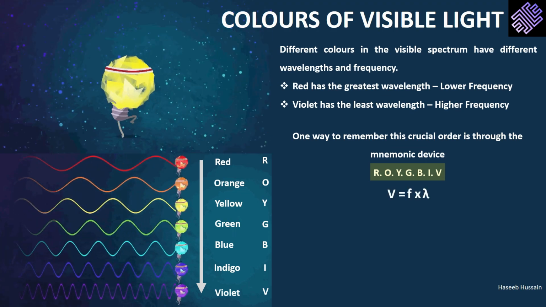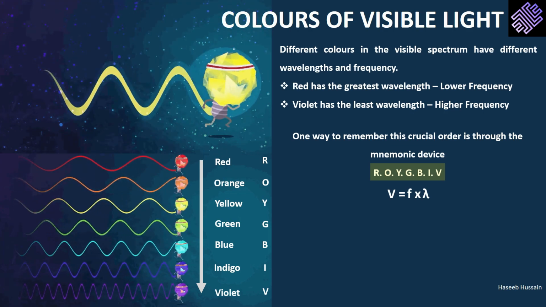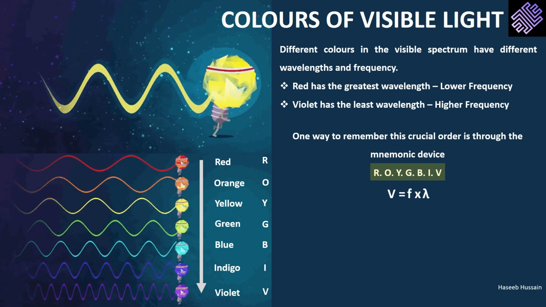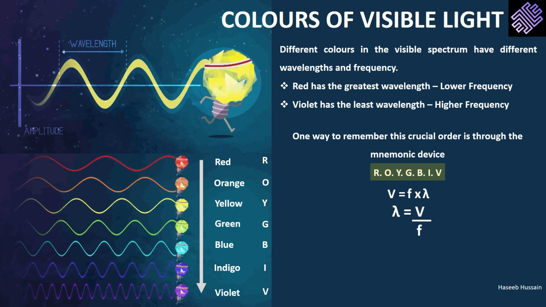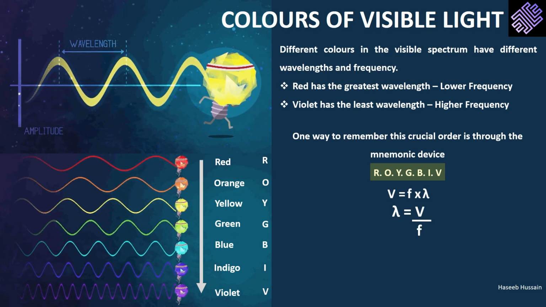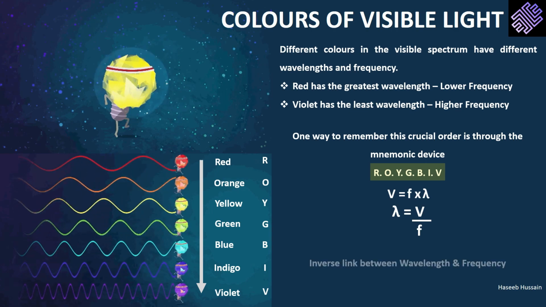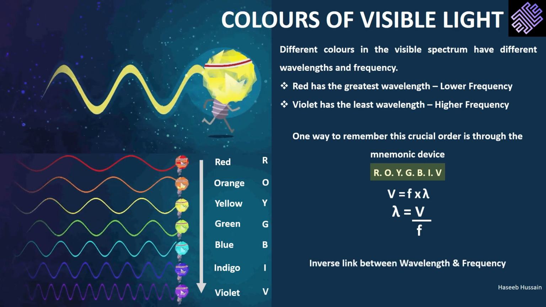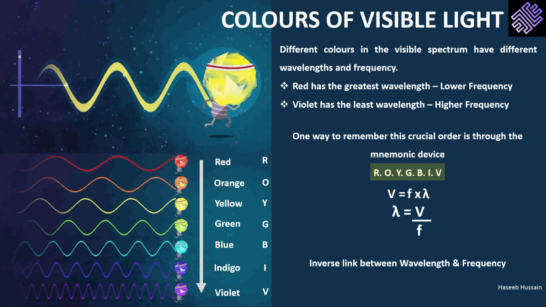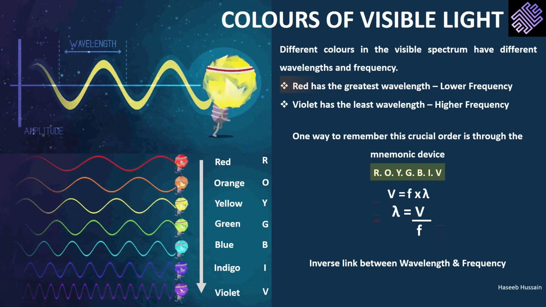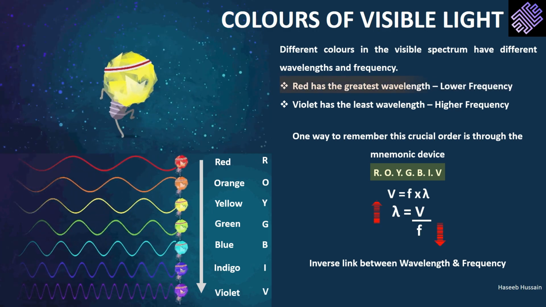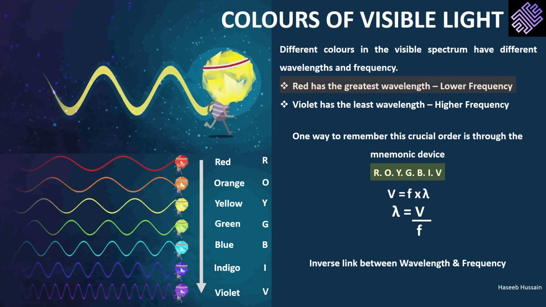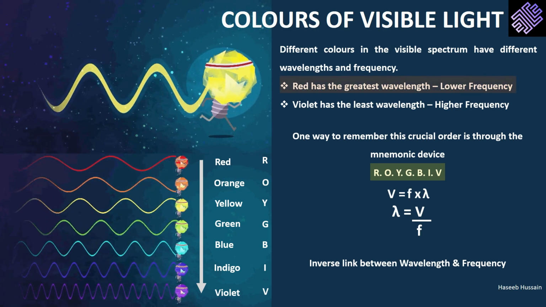Let's recall our wave equation from chapter 13. v equals f multiplied by lambda. In this case, v stands for the speed of a wave, f for frequency, and lambda for wavelength. We can rearrange the equation as follows: lambda equals speed divided by the frequency of the wave. As the speed of light is a constant value, our equation tells us that wavelength and frequency are inversely linked.